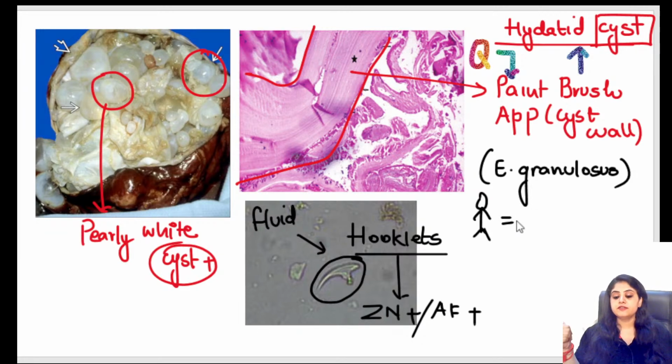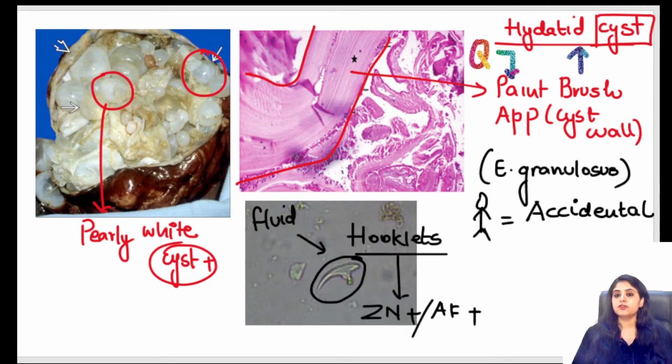So definitive, intermediate, or something else that I am not answering. Accidental. Humans are the accidental and dead end host. Remember, not definitive, not intermediate.